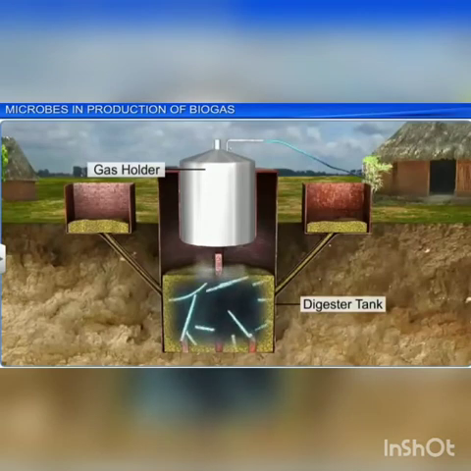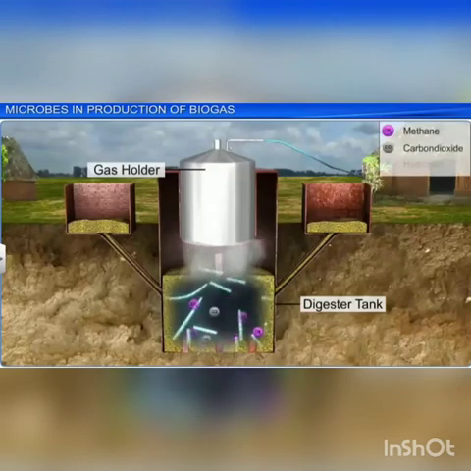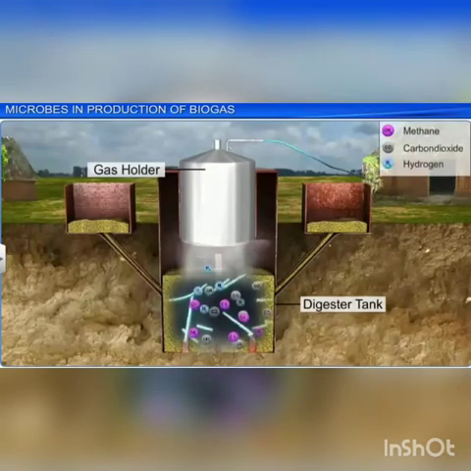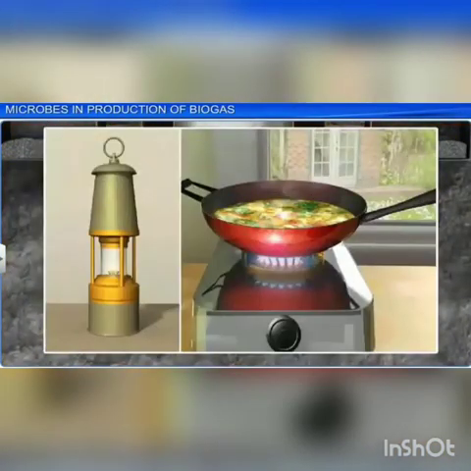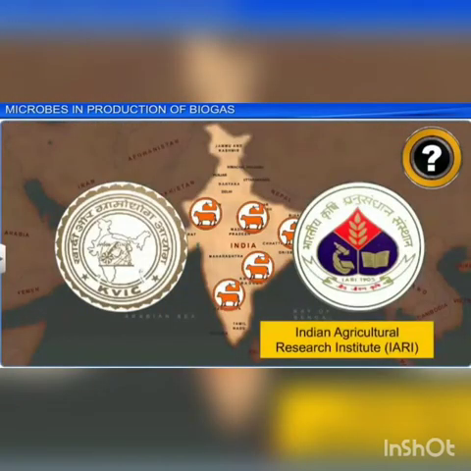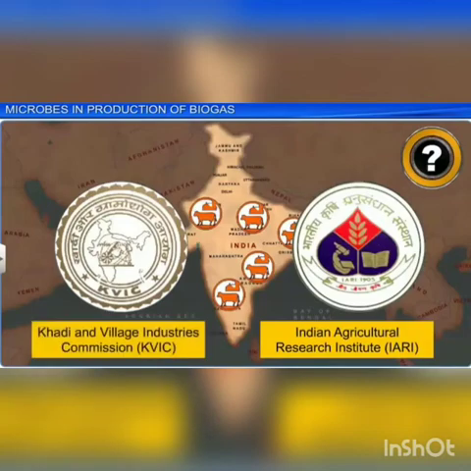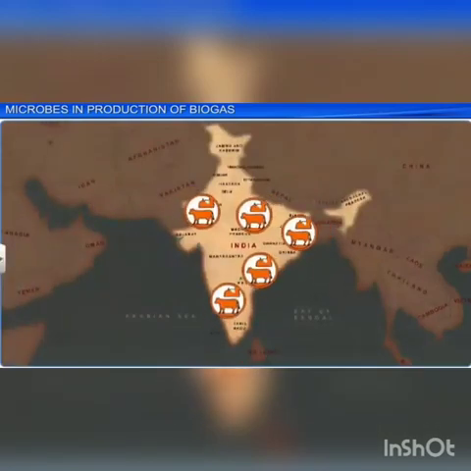The outlet is connected to a pipe to supply the biogas. The slurry is dried through another outlet and is used as fertilizer. Biogas is used for cooking and lighting. The technology of biogas production was developed in India mainly due to the effort of the Indian Agricultural Research Institute, IARI, and Khadi and Village Industries. That's all about the biogas plant.